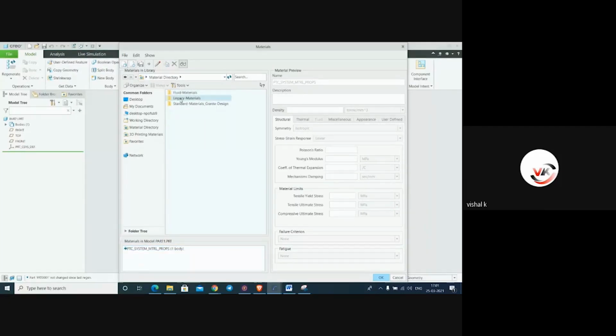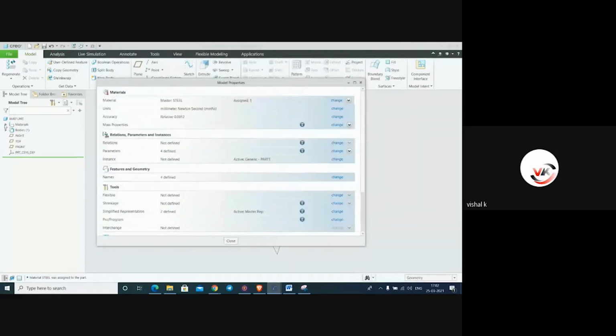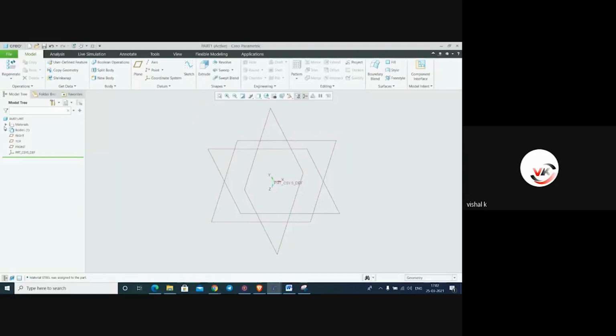So I'll go to lazy material, and from there, whatever basic material we require, like steel, PVC, nylon, I need steel. So steel density is showing here. I'll select this steel, 7.8 is the density, and say okay. We have assigned the material, it is showing in this model tree. See this model tree, it is showing we have assigned the material steel.